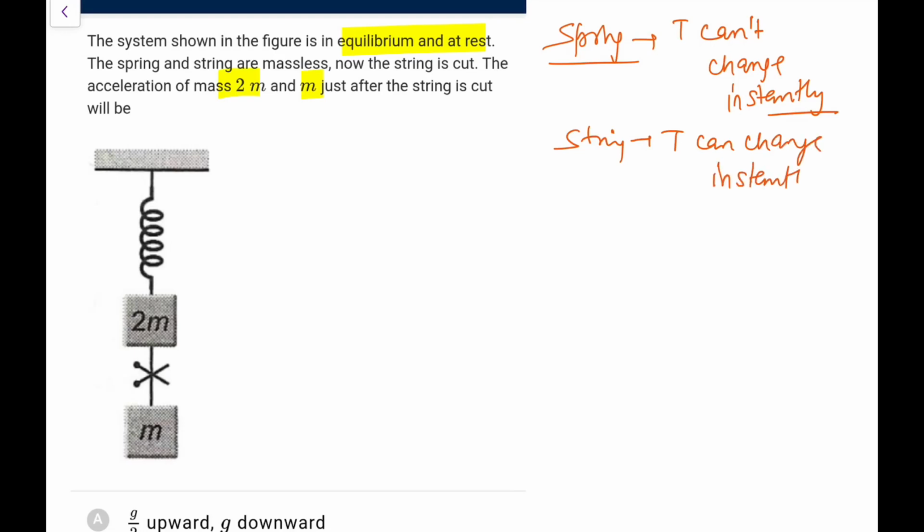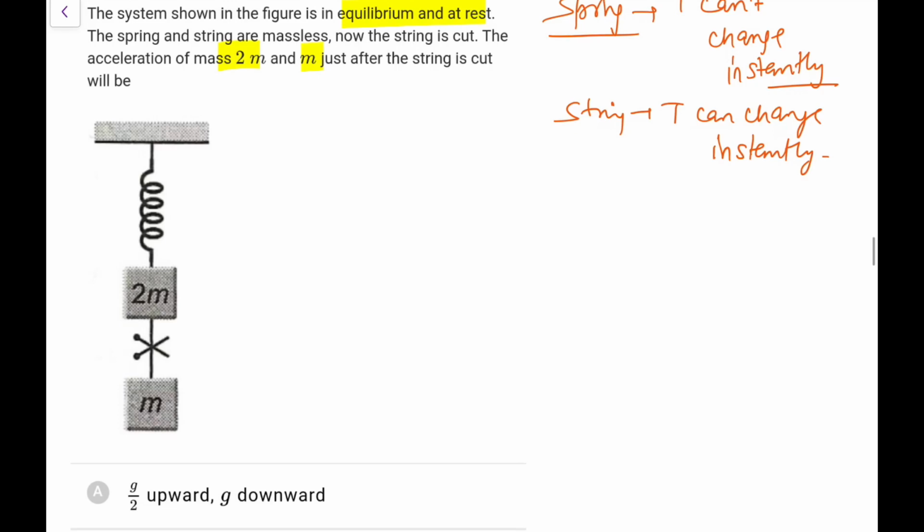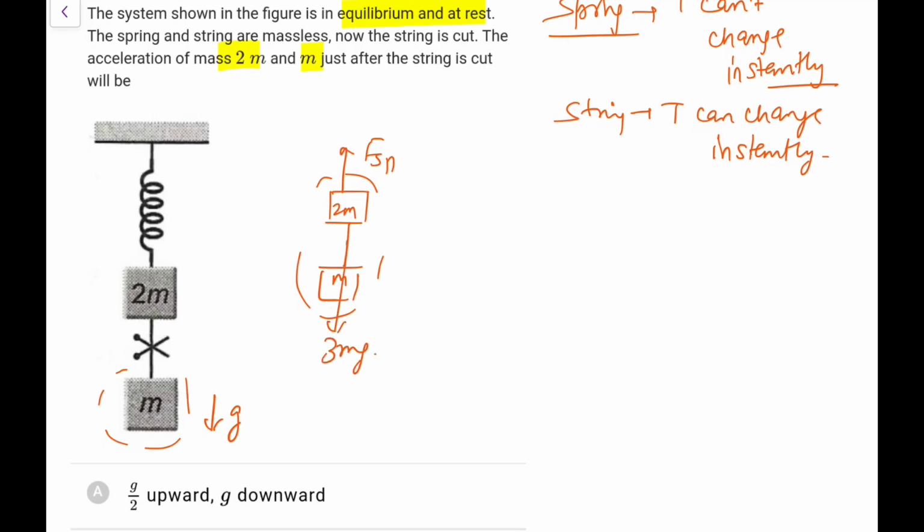This is a very important concept. Now, as soon as you cut it, it has no one to hold, so it is in free fall, so its acceleration is g downwards, no doubt about it. Now for the 2m, before the string was cut, I can treat them as a system, and the spring force was holding both of them up, so that was equal to 3 mg.